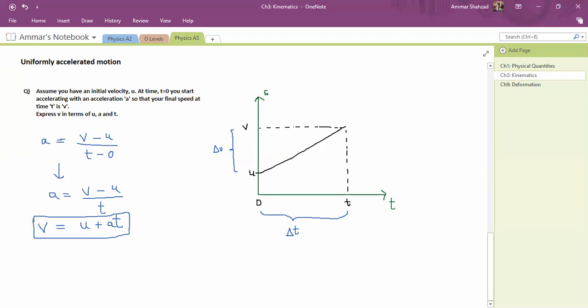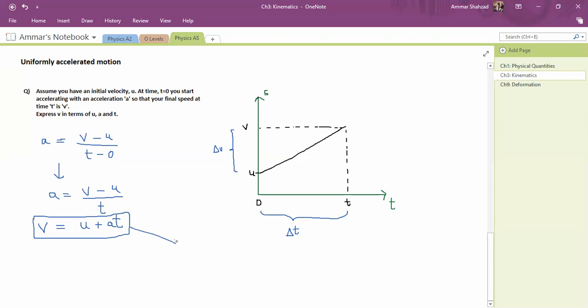In case of average velocity, we just had one equation, which was v is equal to distance over time, right? But in this case, as there is acceleration, it is not just equal to distance over time. Velocity is changing basically. In that case, distance over time was constant. We were covering equal distance in equal time. So speed was always constant, but now speed is not constant. In this case, we will use this formula. This is our first equation of motion.